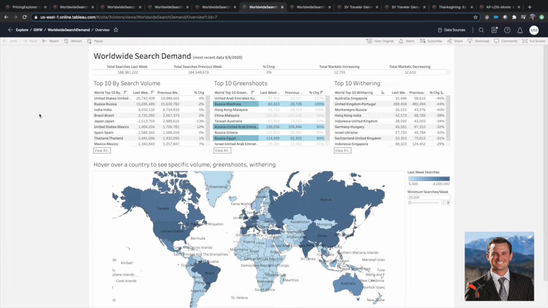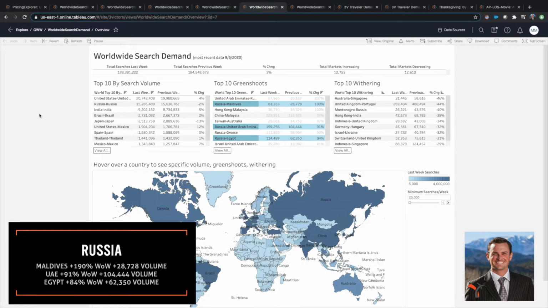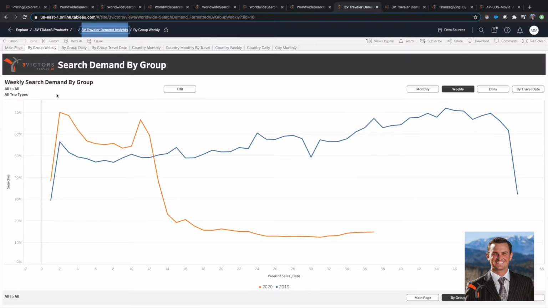Meanwhile, the Russian government eased restrictions earlier this month into the UAE, Egypt, and the Maldives, with all three landing on our top 10 lists of green shoots for the week. The Maldives, and I'm seeing a trend here, beaches, receiving the largest percentage gain of 190%, and the UAE receiving the largest volume change with over 104,000 additional searches week on week.